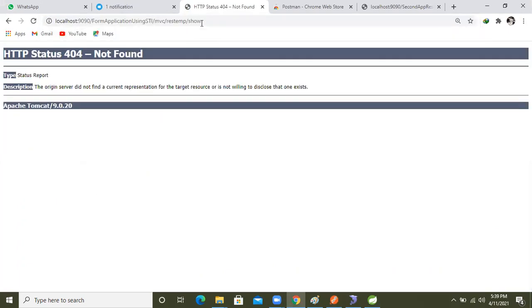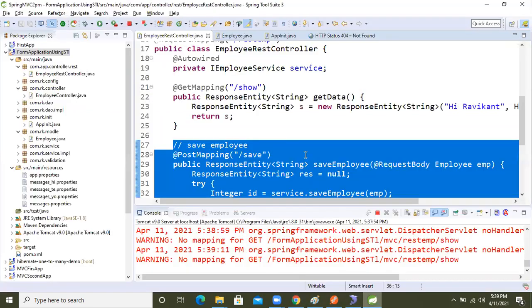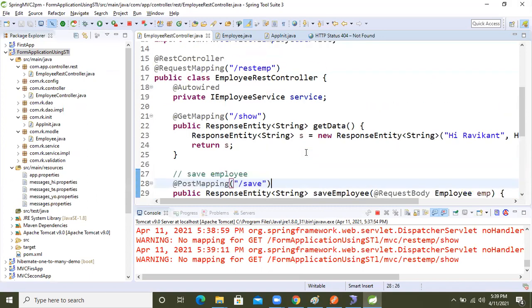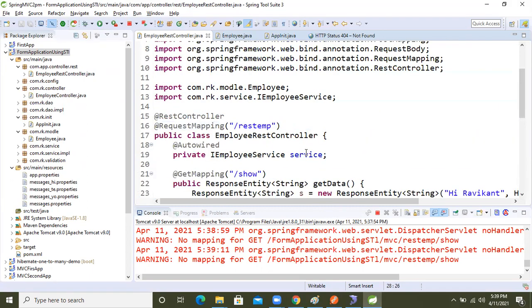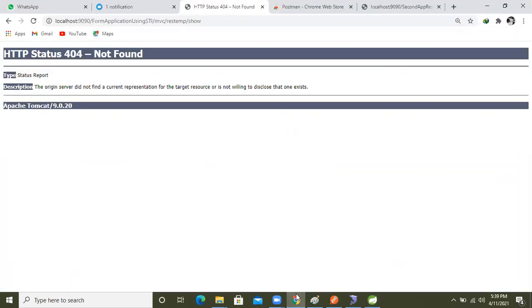Why is our REST API giving a 404 error? At least this method should work. Ravi, after REST EMP we need to pass MVC also, right? I passed it, see here, MVC after this one. Before REST. Yeah, everything is fine now, but still why is our application giving this problem?